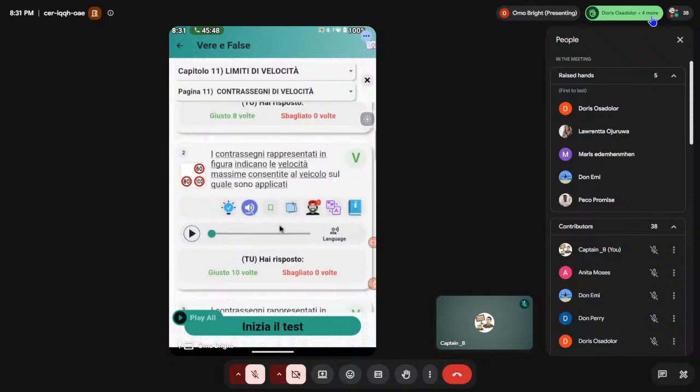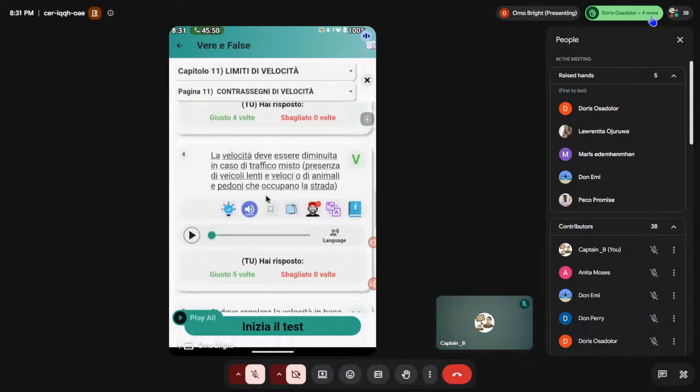All right? So then, it said la velocità deve essere diminuita. You say your speed must be reduced in caso di traffico misto. The words traffico misto mean in the case of mixed traffic, like open markets. So if an autobus or a vehicle that has this sign on its back is circulating inside the city, you have to reduce the speed, because it's supposed to run 80 or 100 or 160 or 60, but there's a mixed traffic.